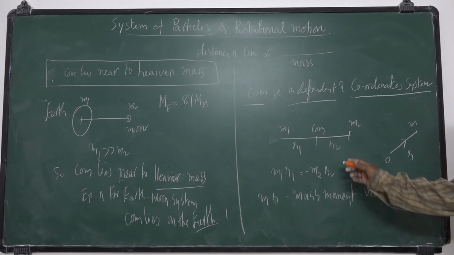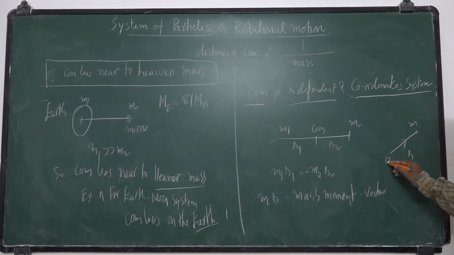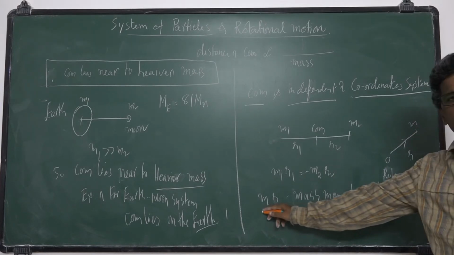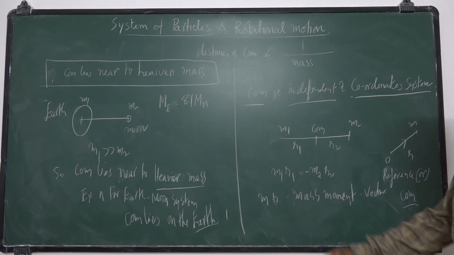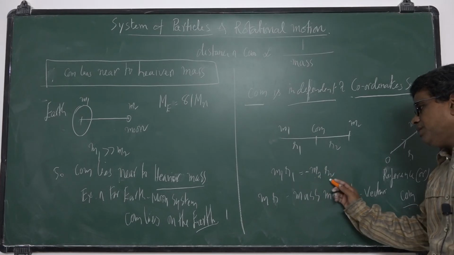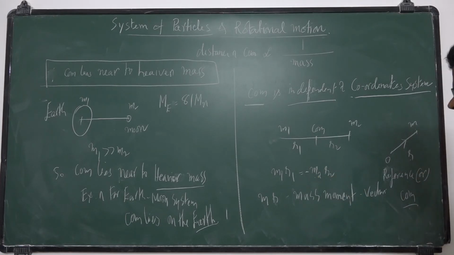Here O is a fixed reference point, and that reference point is the center of mass. The distance of the particle from the center of mass, m r, we call the mass moment. So m1 r1 is the mass moment of the first particle, and m2 r2 is the mass moment of the second particle.